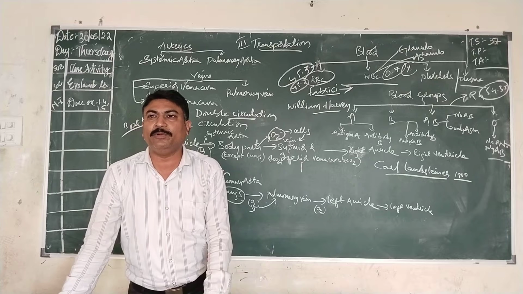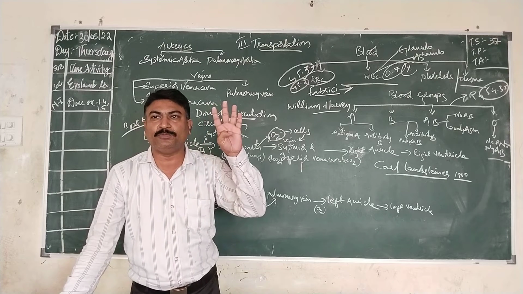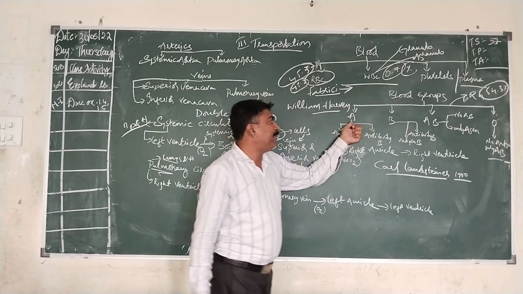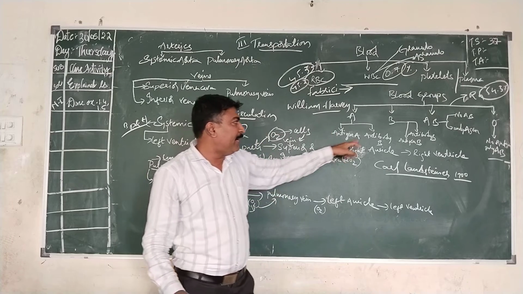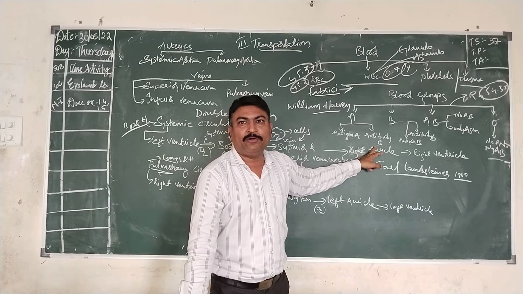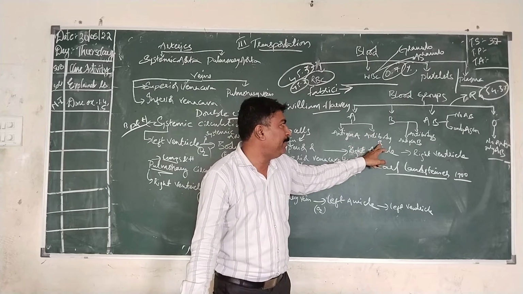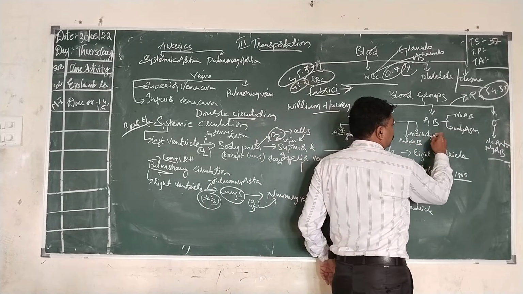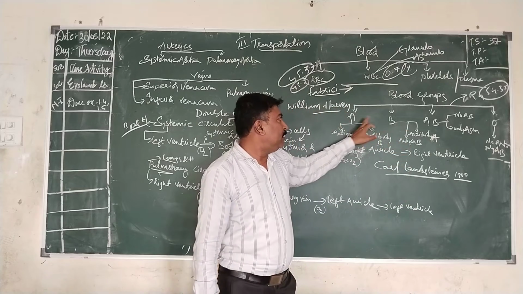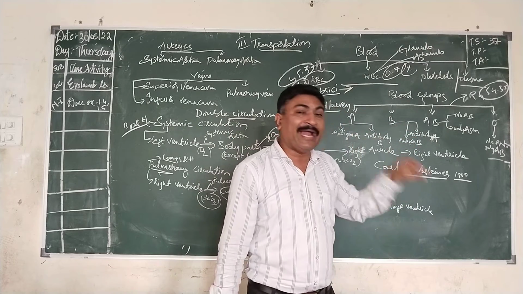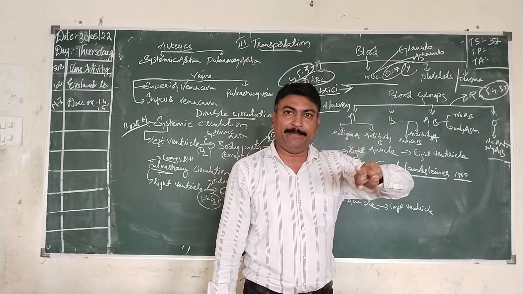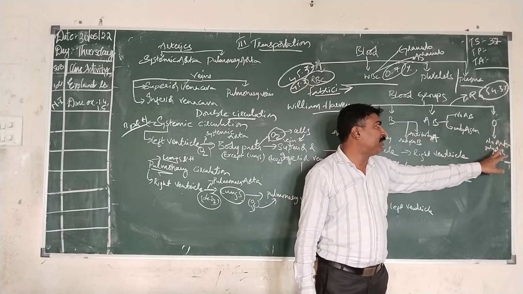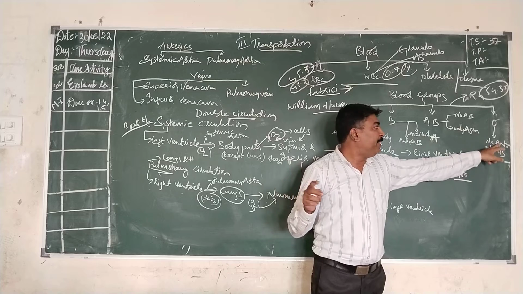Generally on earth, all human beings are divided on their blood group. There are 4 blood groups on earth: A, B, AB and O. A blood group persons have antigen A and antibody B. B blood group persons have antigen B and antibody A. AB blood group persons consist of both antigens A and B, but they don't have any antibodies. Antibodies are absent.